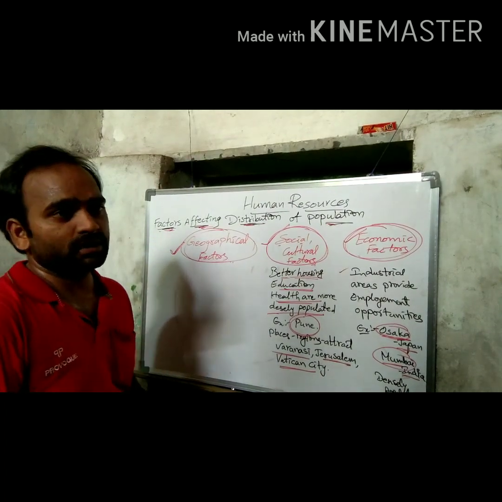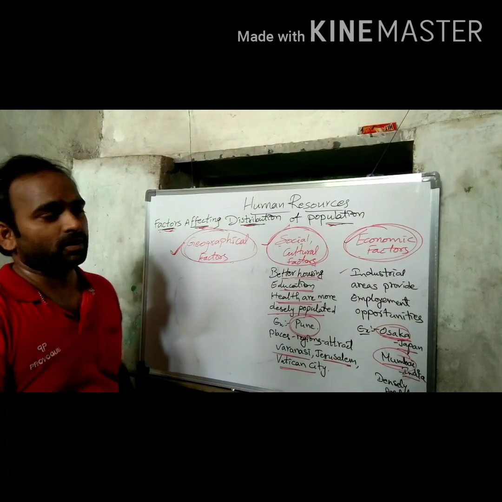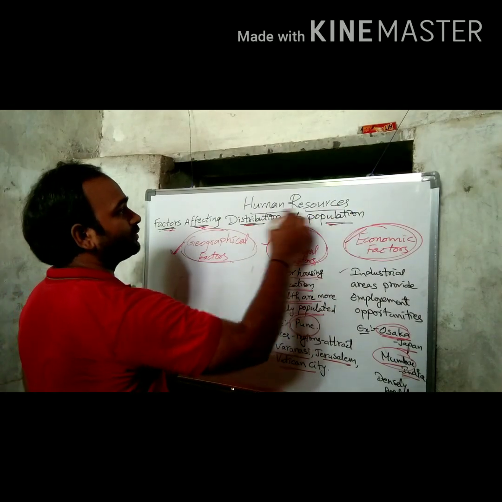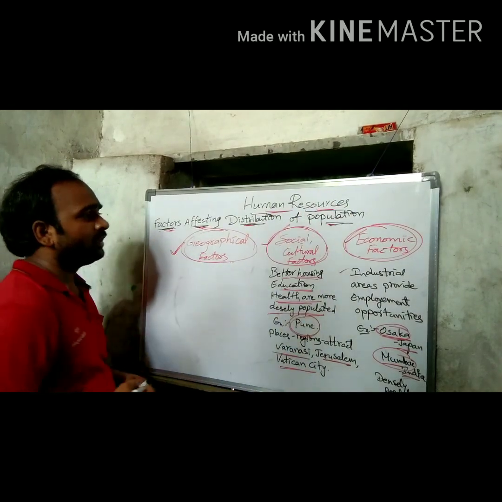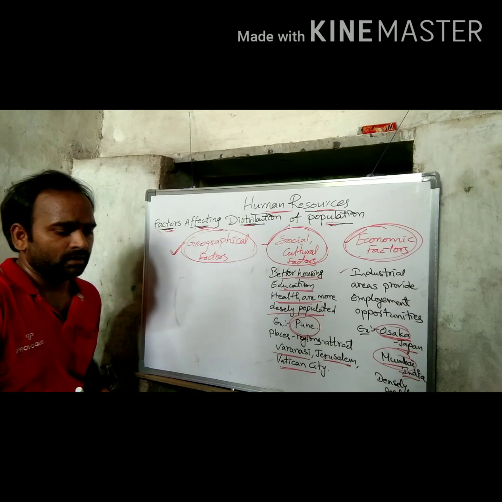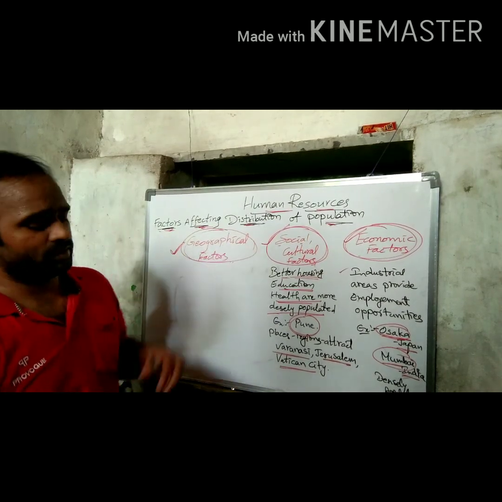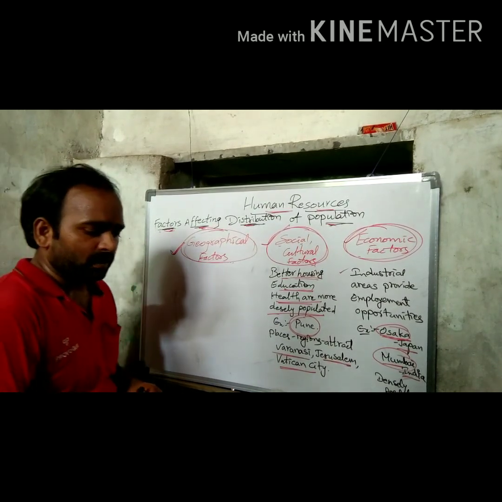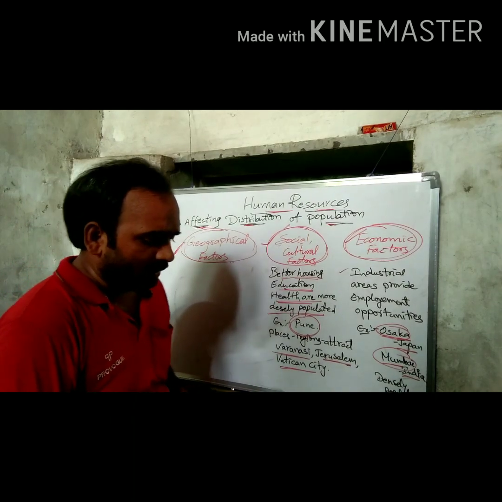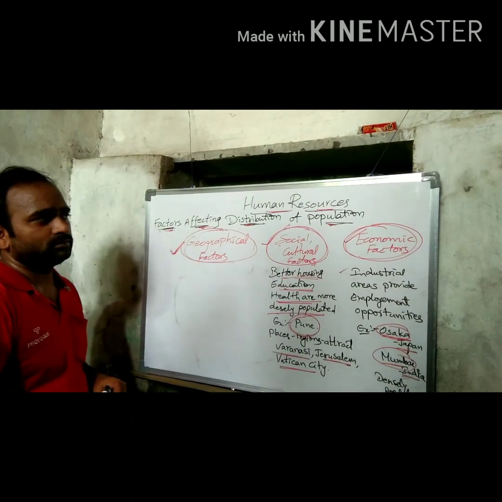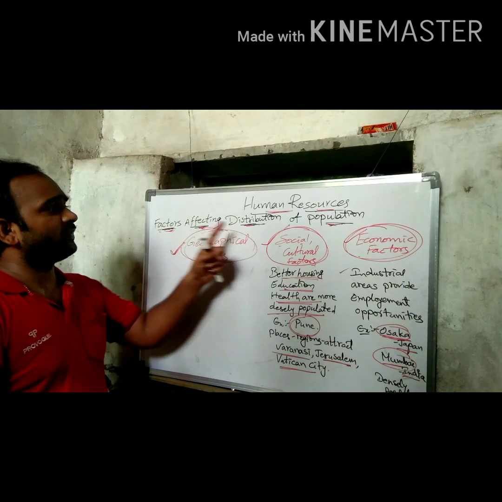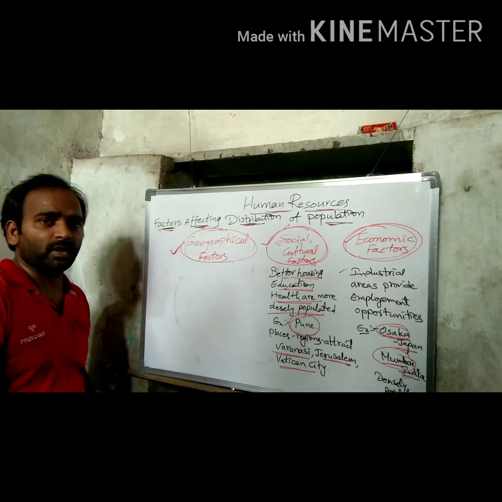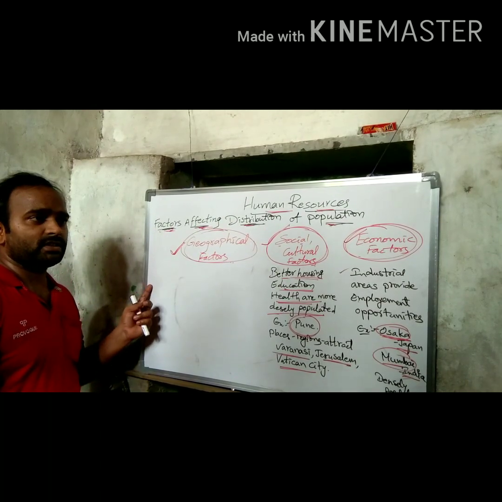Tomorrow we will discuss another subtopic under human resource. Today we discussed density of population and factors affecting distribution of population.